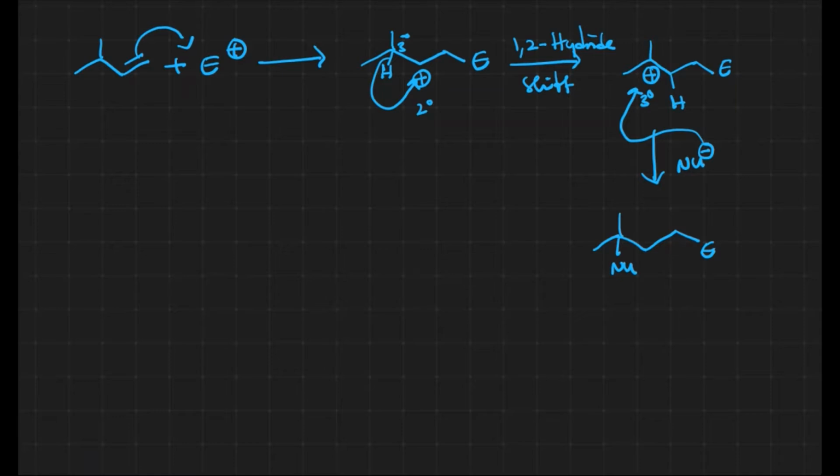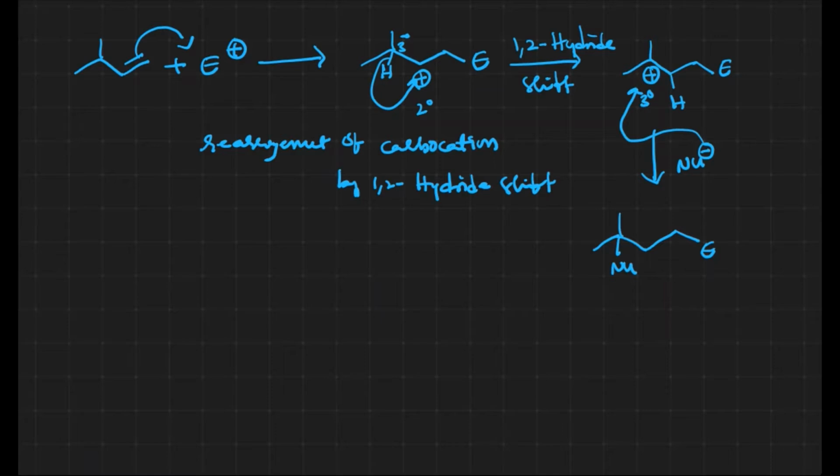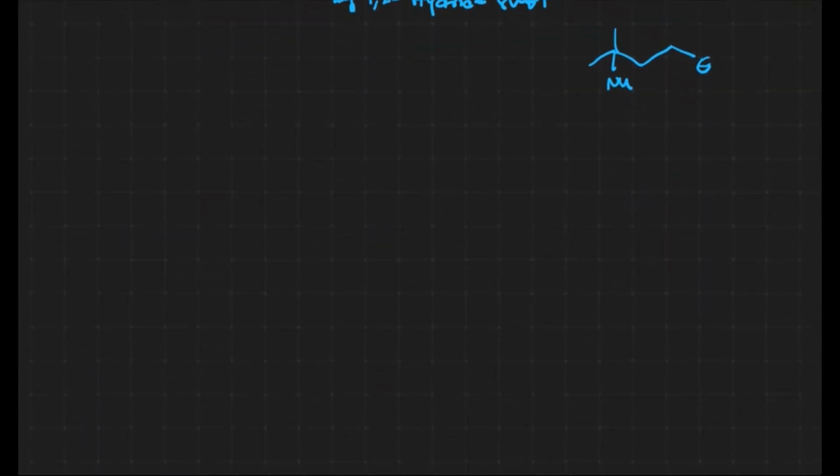Here we have the rearrangement of the carbocation by a 1,2 hydride shift.